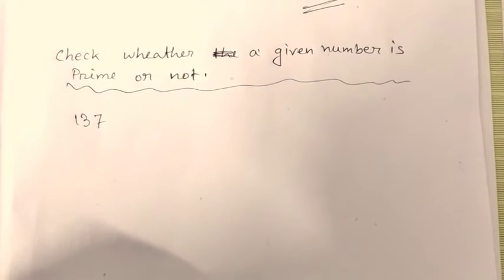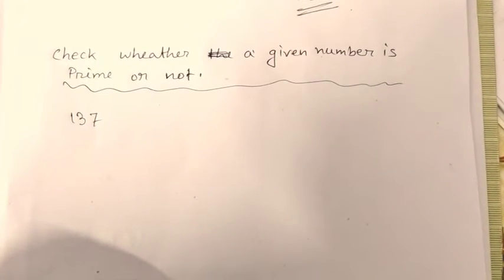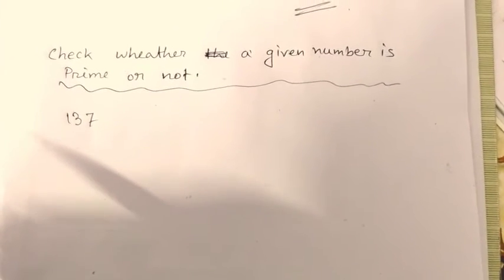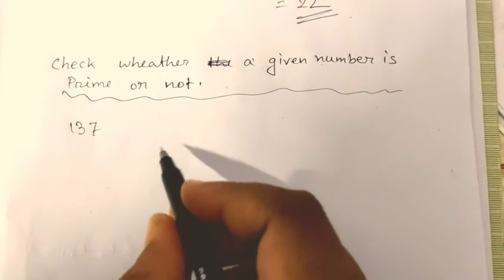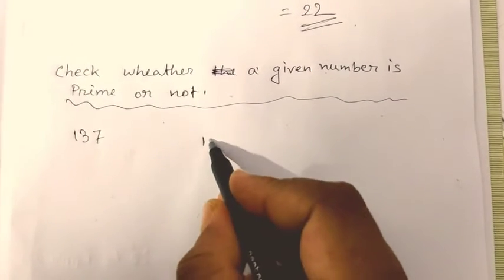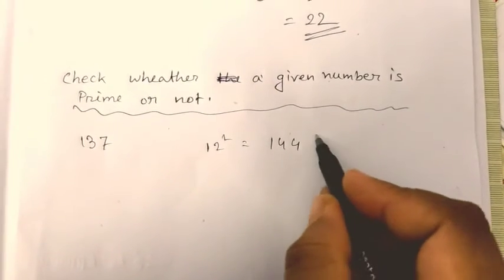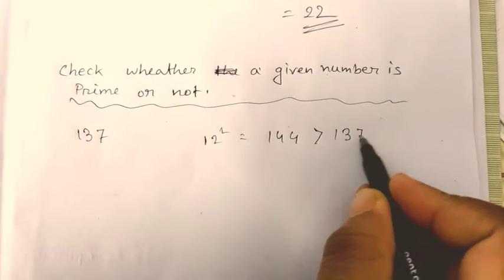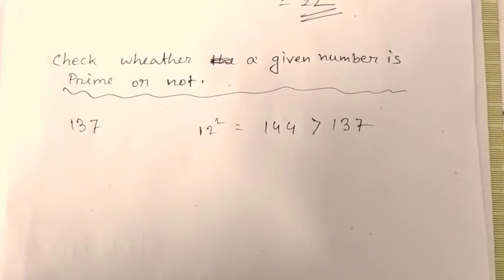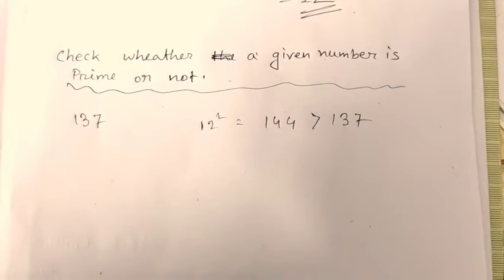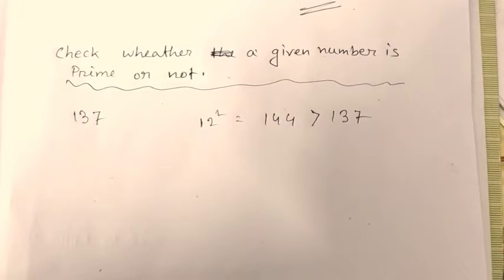We will follow a process. We will find a square number just greater than the given number. So we find that 12 squared, that is 144, is just greater than 137, our given number.